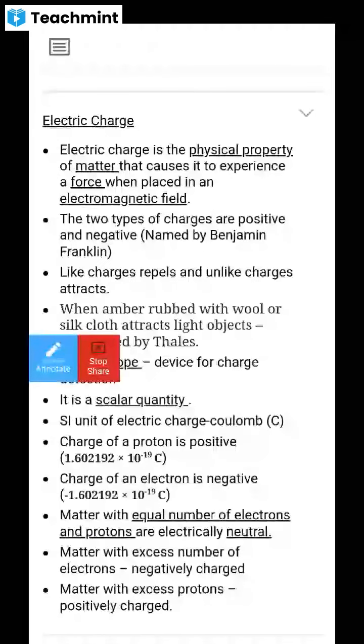Well, you know about the conductor. What is a conductor? It passes electricity, ma'am. Passes electricity. Any other thing? Does anyone else want to say what a conductor is? It allows electricity to pass, ma'am. Allows electricity. Okay.